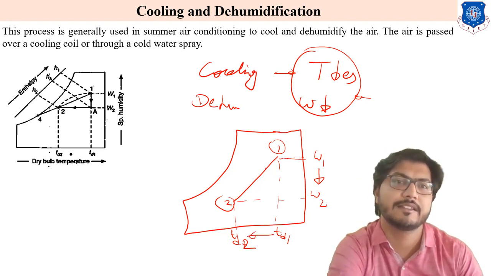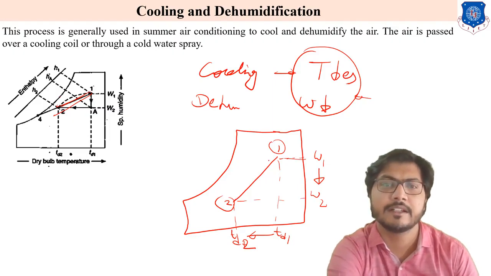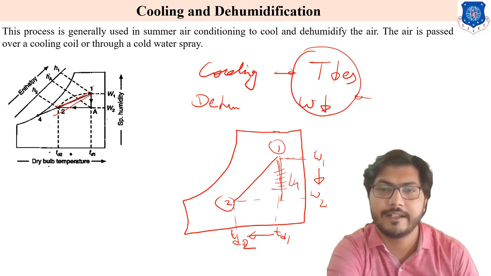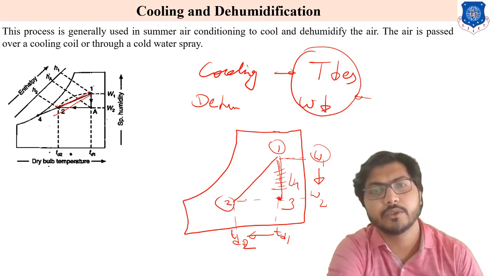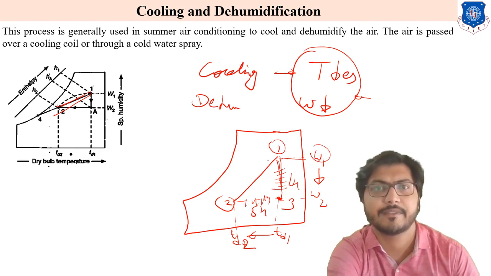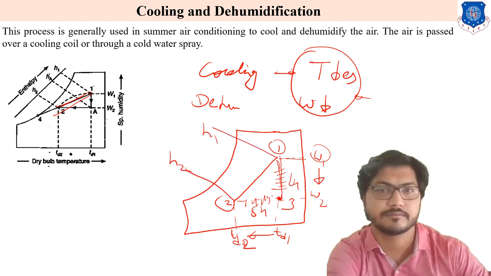1 to 2. This diagram is also showing 1 to 2. Here two types of heat are introduced. This part is known as latent heat: dehumidification is due to latent heat. Suppose this point is known as point 3; 3 to 2 is our sensible heat. So how to calculate the total heat? This is H1 and this is our H2, and this point has enthalpy H3.